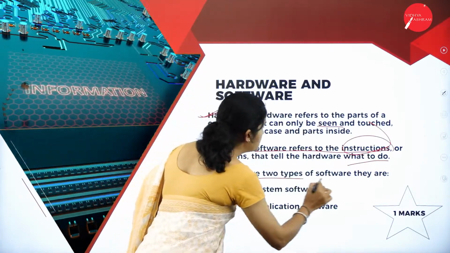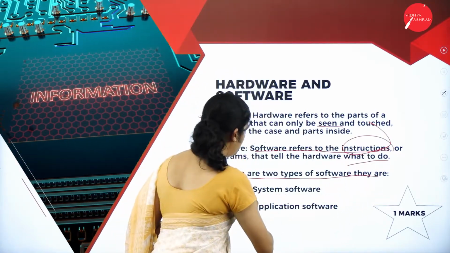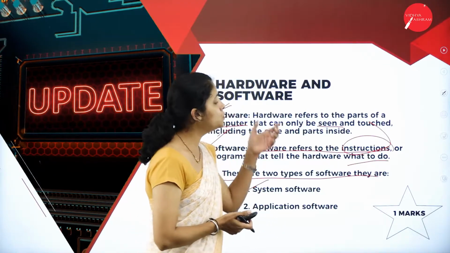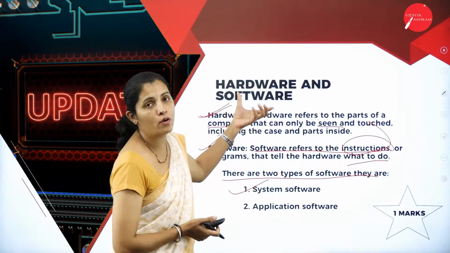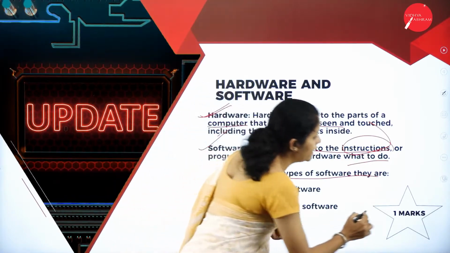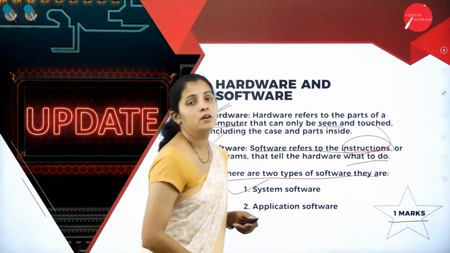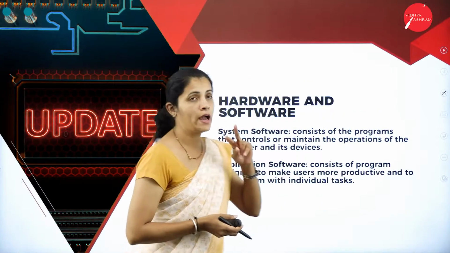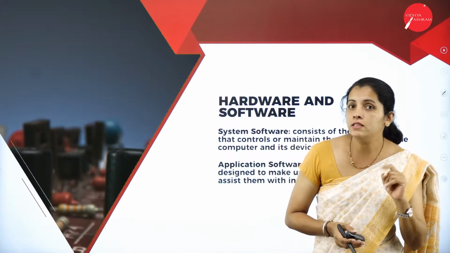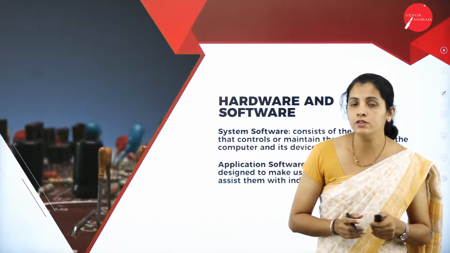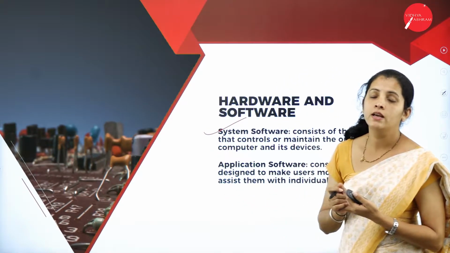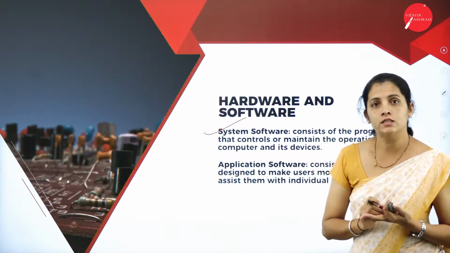Then there are two types of software, that is system software and application software. So dear student, from the examination point of view, this is also a very important topic and you can expect a 1 mark question. Moving further, I'm going to have the two types of software, system software and application software. In the beginning, I'm going to have system software.